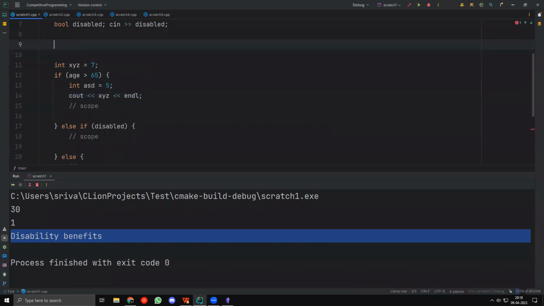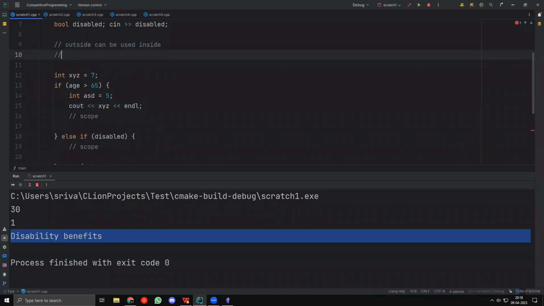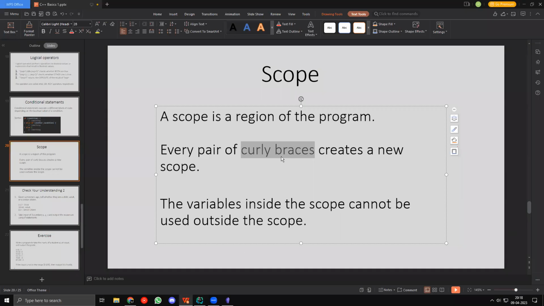Okay, let me just write that down. Outside can be used inside. Inside cannot be used outside. Right, that's it. Okay, fine. So this is honestly all there is to a scope.